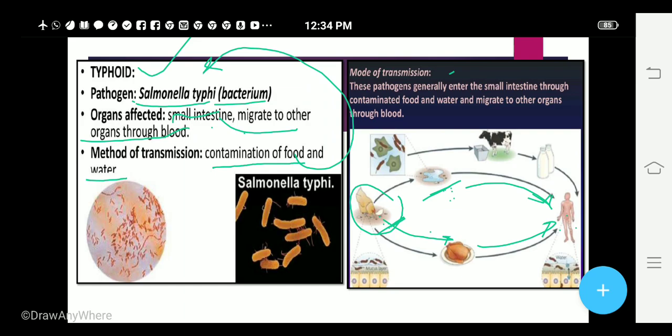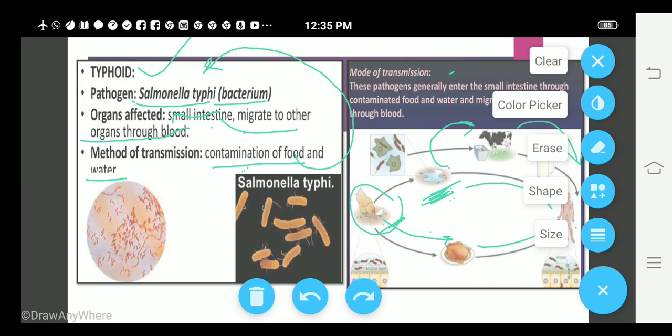Again, one more possibility is there. Now this water which is contaminated can be taken by the cattle, and we all drink milk, and suppose the milk is coming from that infected cattle, at that time also our body can catch this disease. Which disease? Typhoid. So what is the mode of transmission? Mode of transmission is eating of contaminated food and water. What is the meaning of contamination? Contamination meaning is Salmonella typhi.